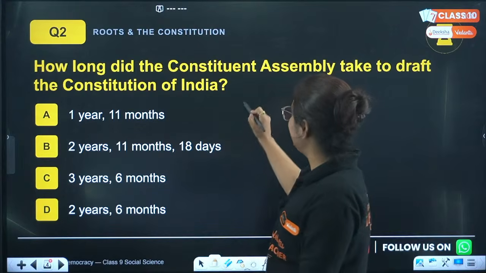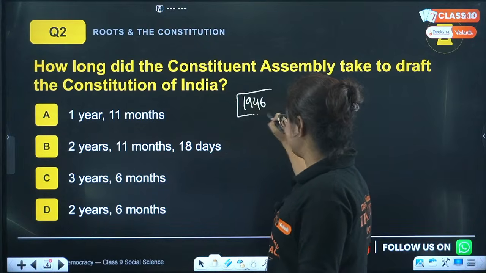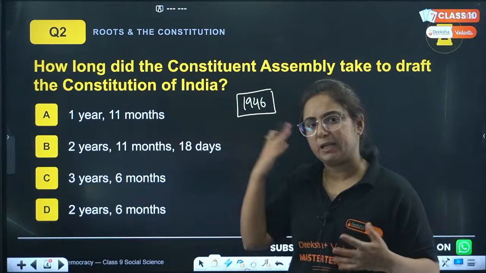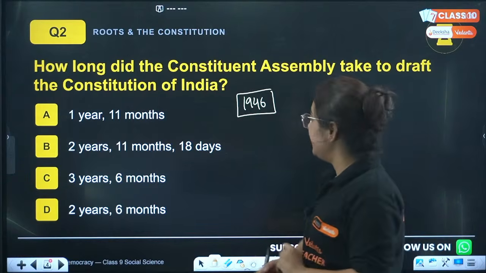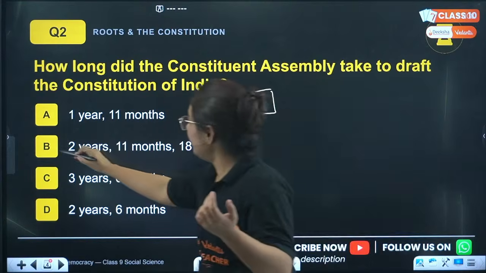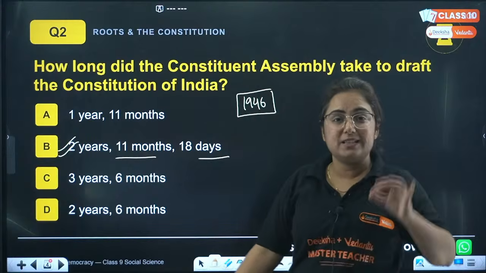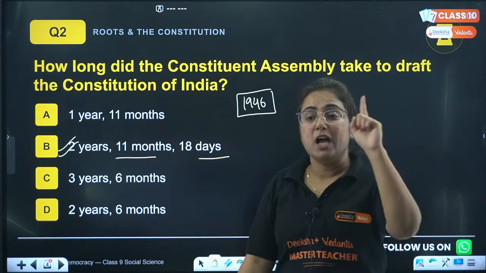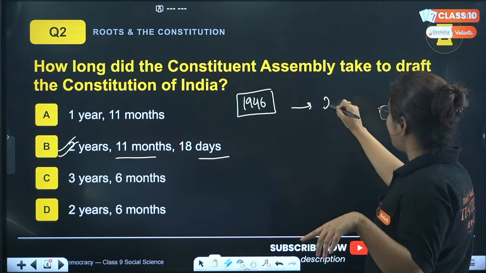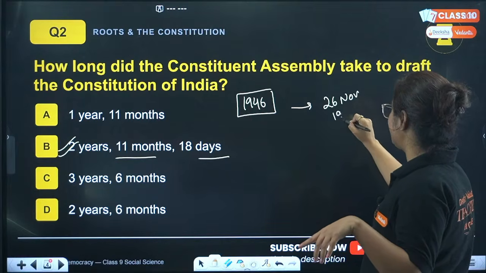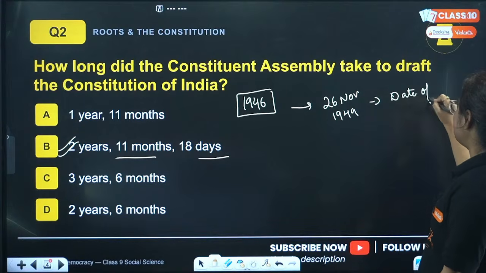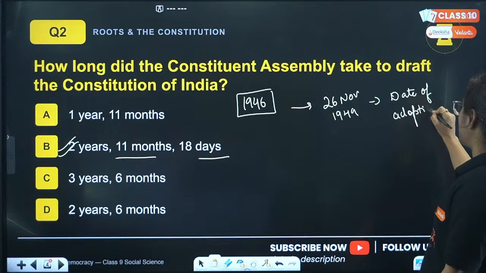We started making Indian Constitution in 1946. After the proposal of Cabinet Mission Plan, it was adopted that we will make the Constitution for India. It was in 1946, and the correct answer, as you guys are not giving me, I will tell you, it's 2 years, 11 months and 18 days. So basically the time taken to complete the Constitution is 2 years, 11 months and 18 days, and it was completely prepared and signed on 26th of November 1949. This is known as the date of adoption for the Indian Constitution.